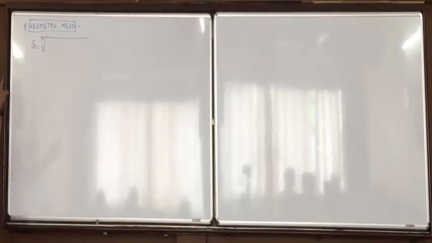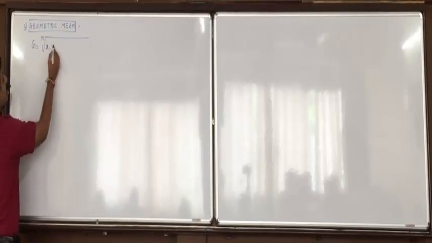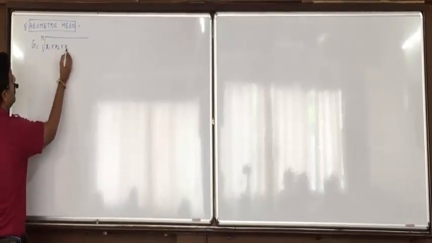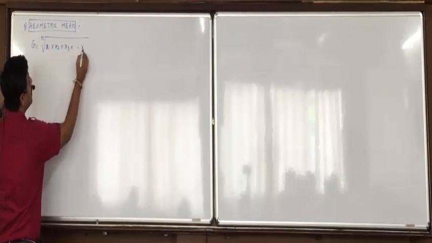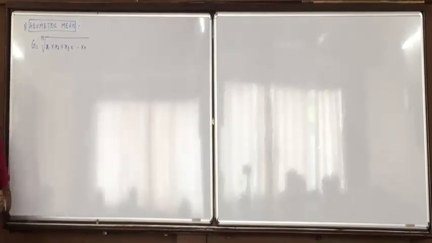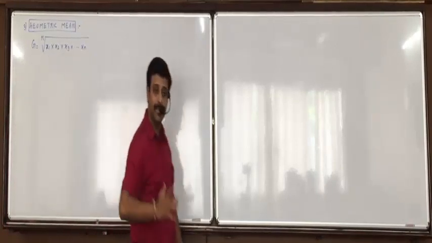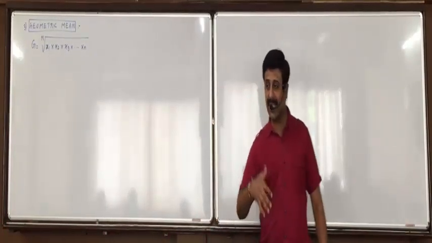If there are 2 observations, square root. 3 observations, cube root. 4 observations, fourth root. 10 observations, tenth root. So nth root of the product of all observations, x1 into x2 into x3 up till xn. So if there are 5 observations, then fifth root of x1 into x2 into x3 into x4 into x5. And that itself is the definition.